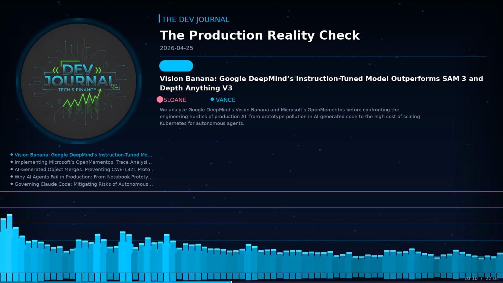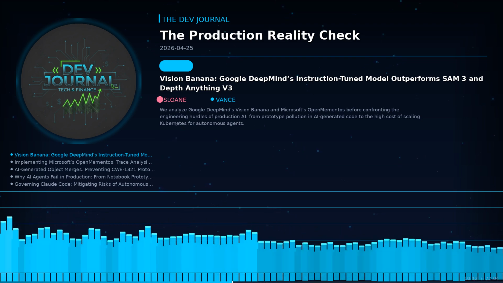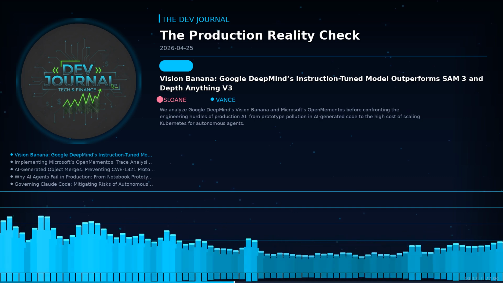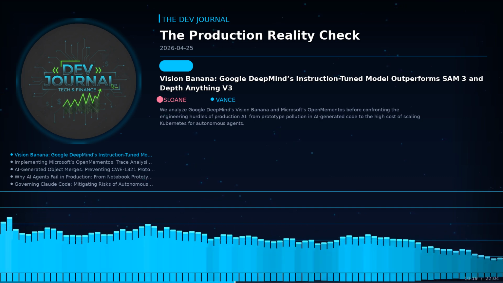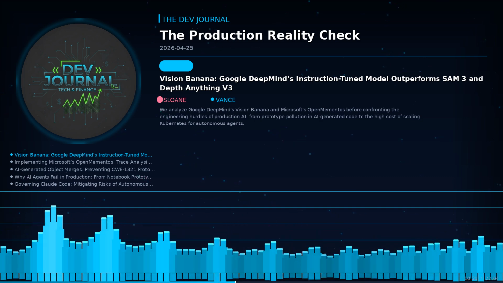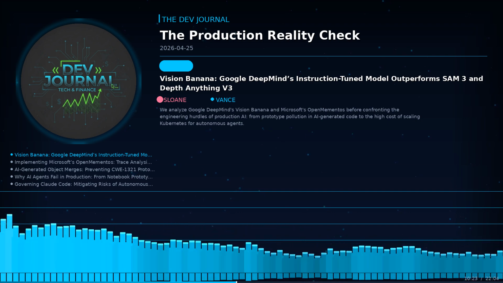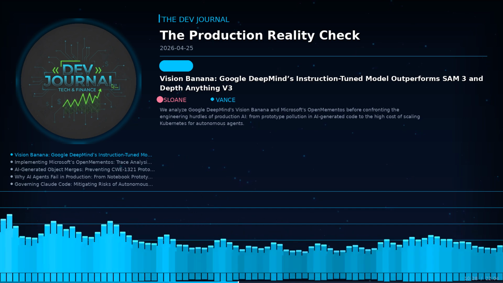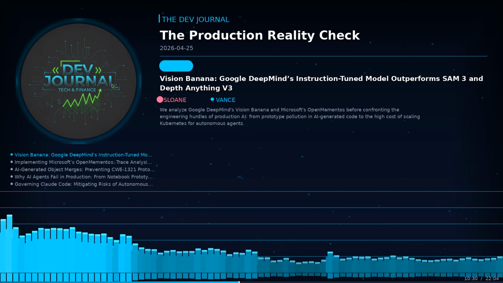The human element of trust is being pushed to its limit as we integrate these systems deeper into our architecture. If we cannot guarantee that a basic merge operation is secure, it calls into question the value proposition of autonomous assistants that are supposed to make our lives easier rather than creating new security nightmares for our operations teams.